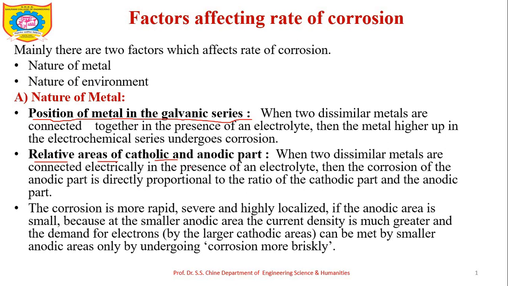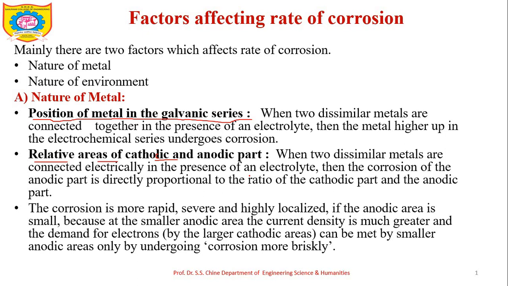Now, the second factor is the relative areas of cathode and anode. Now, see, at the anode there is oxidation, it gives the electrons. These electrons will be passed towards the cathode. Now, this cathode will accept the electrons and there will be either hydrogen evolution or oxygen absorption. So, it depends on the conditions, either acidic, basic or neutral. Now, the anodic reaction will get compensated by the cathodic reaction. Whatever the electrons given by the anodic reaction will be accepted at the cathode.